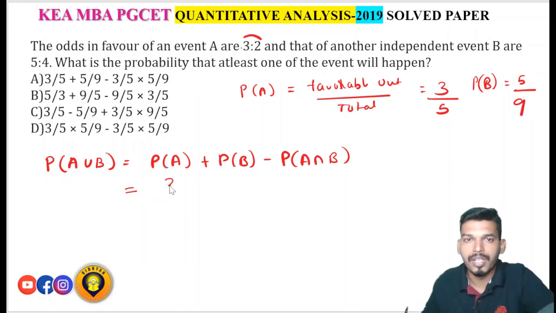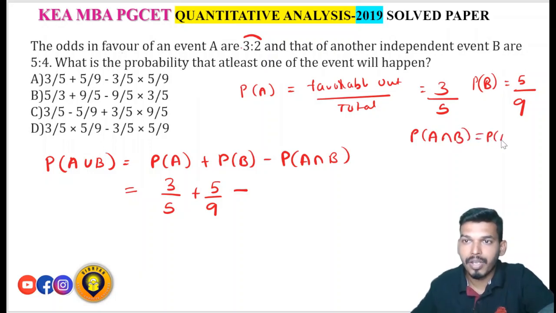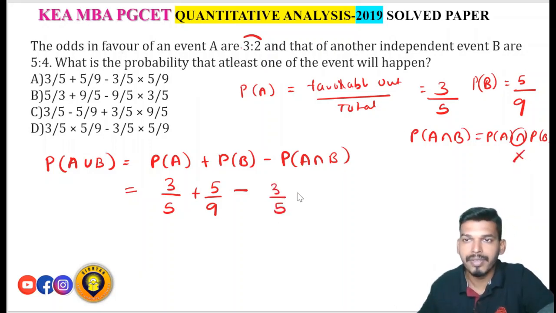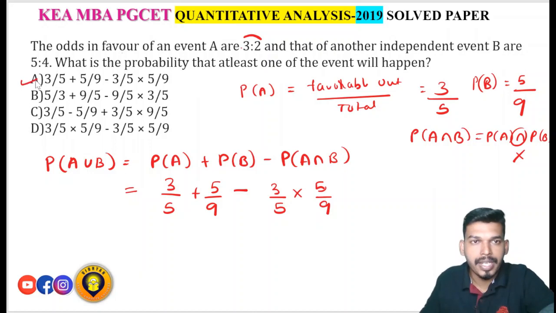So if you put this value, 3 by 5 plus 5 by 9 minus P of A intersection B. P of A intersection B is nothing but P of A into P of B. Intersection means it is multiply. So that is 3 by 5 into 5 by 9. Okay, so option A is the right answer: 3 by 5 plus 5 by 9 minus 3 by 5 into 5 by 9.